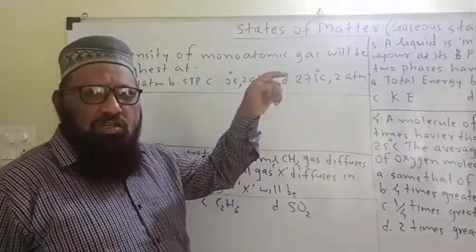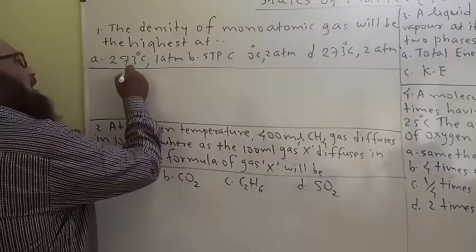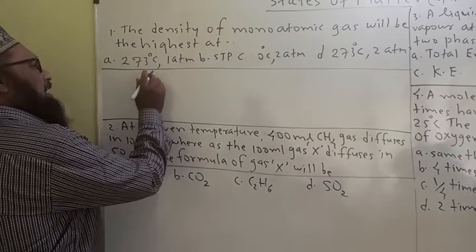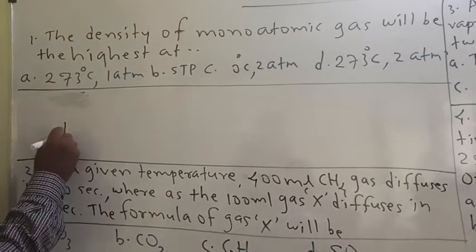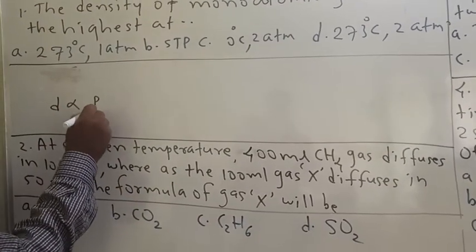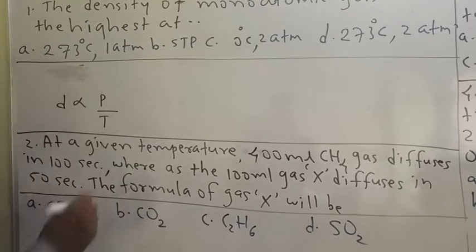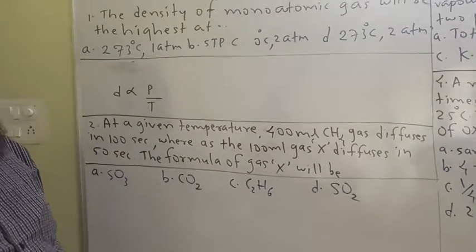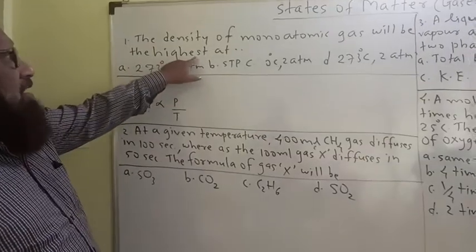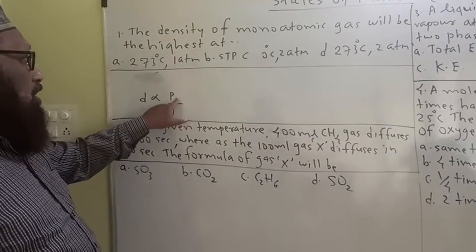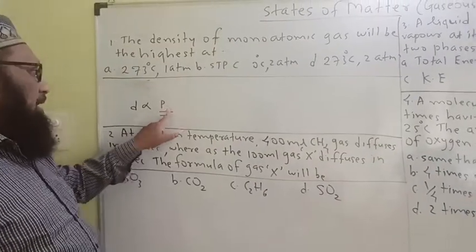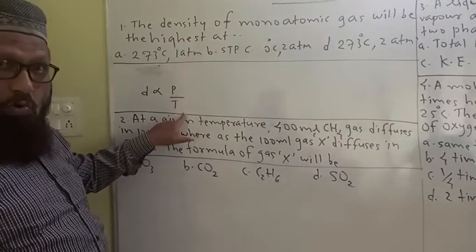We know that the density of any gas is directly proportional to pressure and inversely proportional to temperature. For highest density, pressure should be high and the temperature should be low.